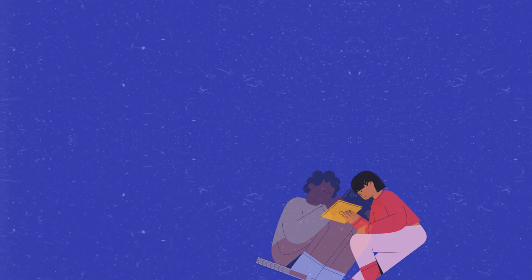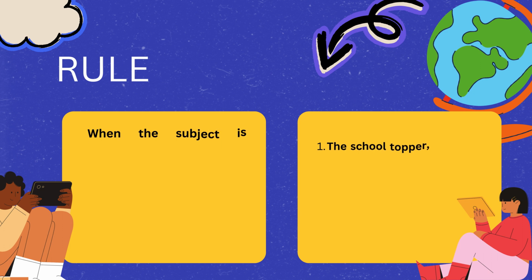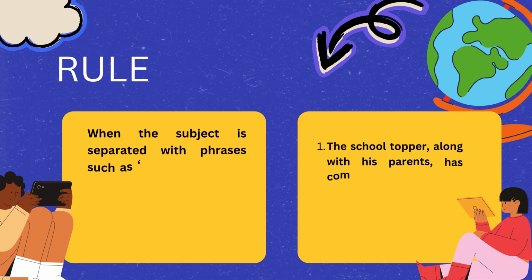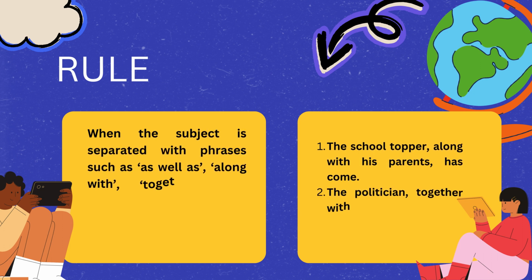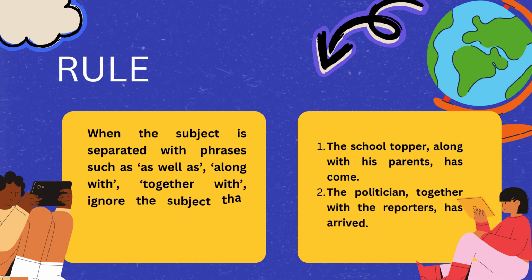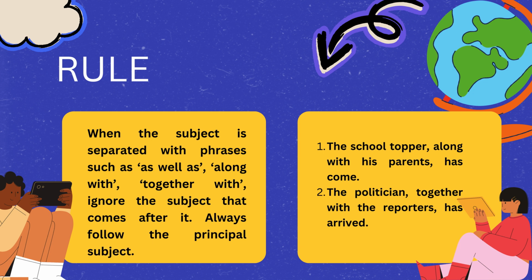Okay. Rule number 4. When the first subject, the principal subject, is joined by phrases such as well as, along with, together with, we will always take the principal subject.